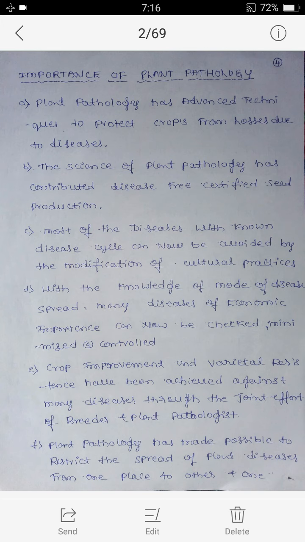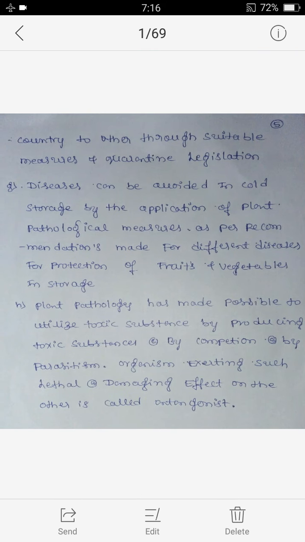Plant pathology has made it possible to restrict the spread of plant diseases from one place to another and from one country to another through suitable measures and quarantine legislation.